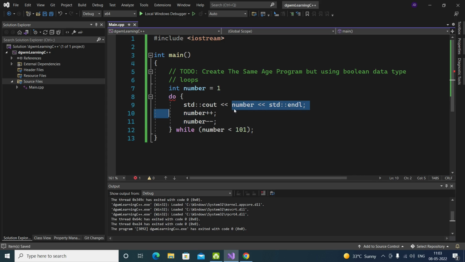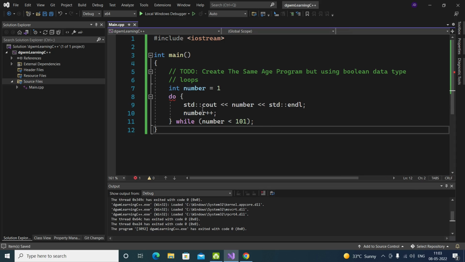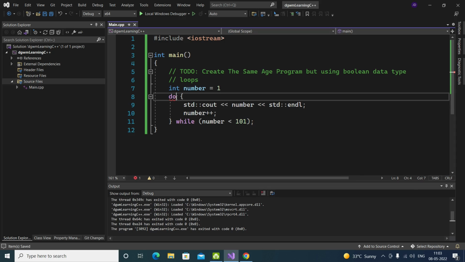Whenever this do while loop runs, it will increment the number by 1. You can also increment by 2 or whatever value, or decrement by that particular value. We are going to reach 100, because less than 101 will not consider 101.